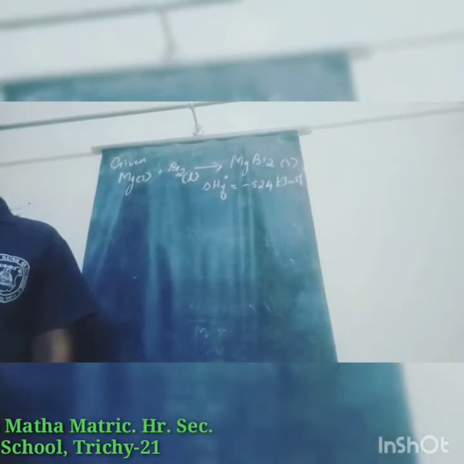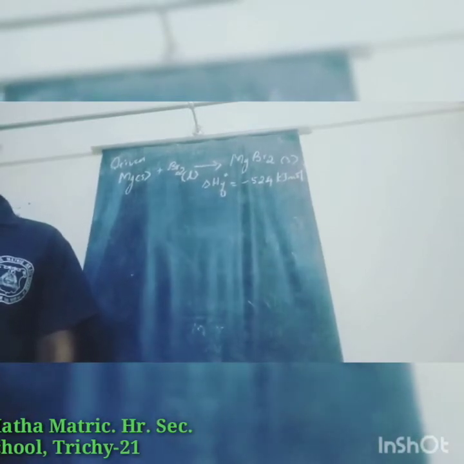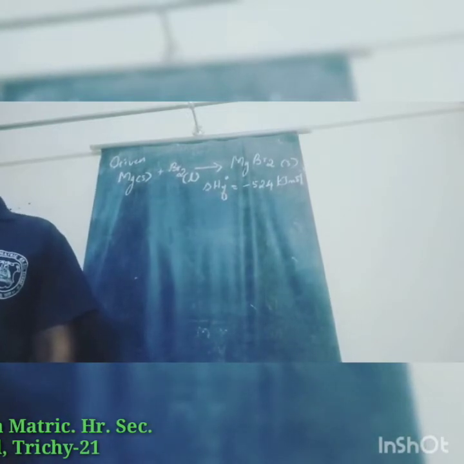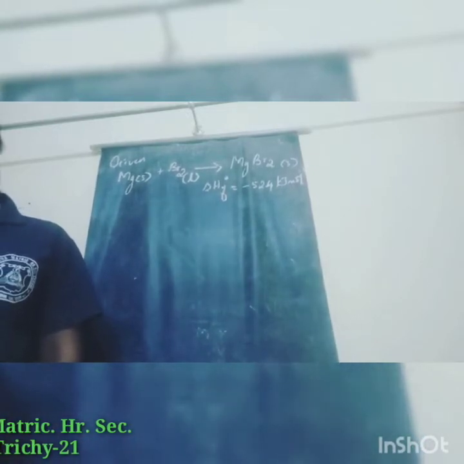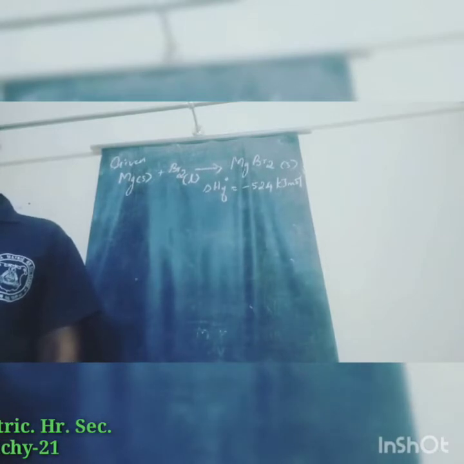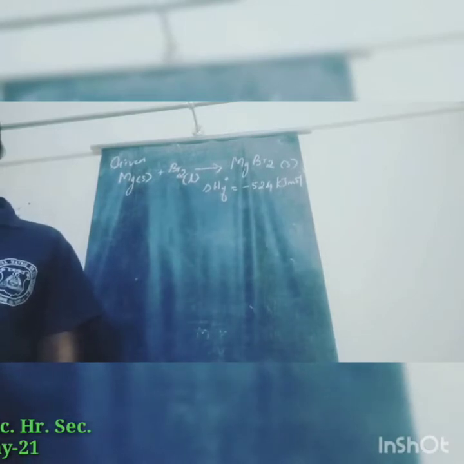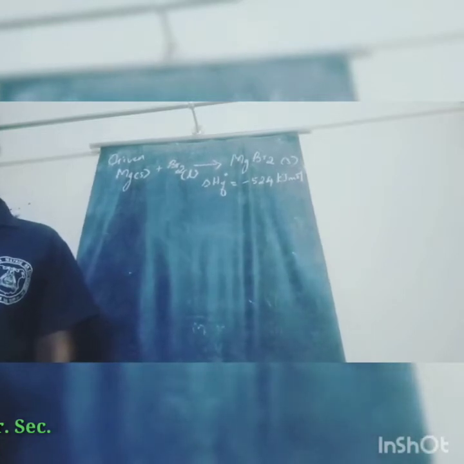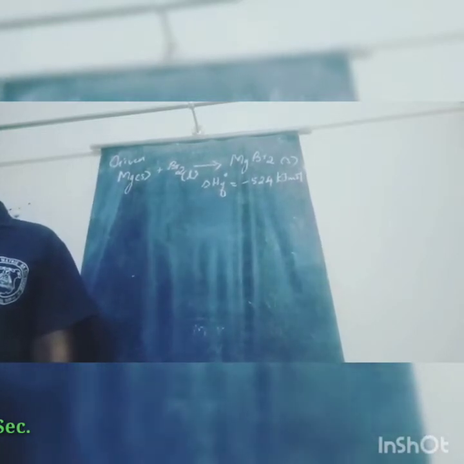The heat of sublimation of magnesium metal is 148 kilojoule per mole. The heat of dissociation of bromine gas into atoms is 193 kilojoule per mole. The heat of vaporization of liquid bromine is 31 kilojoule per mole.